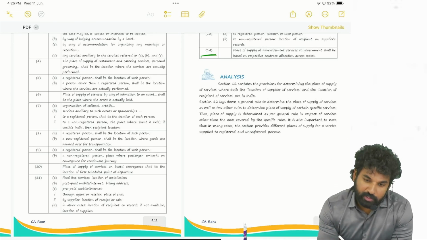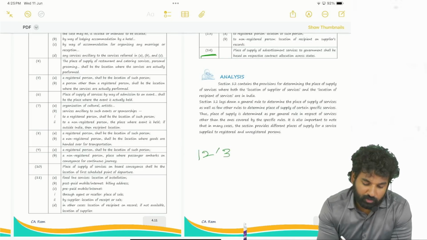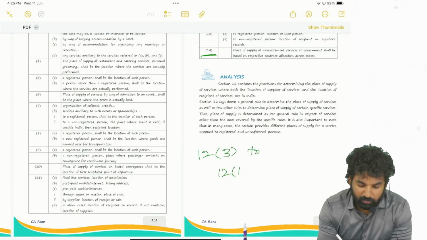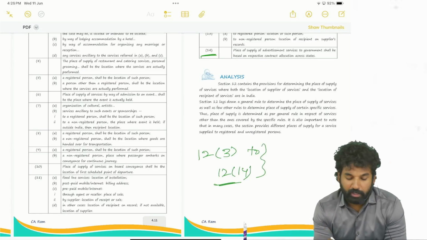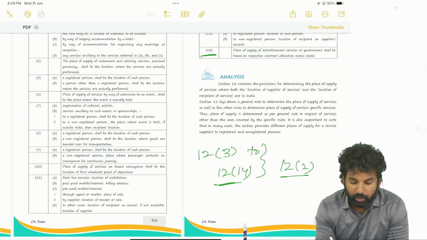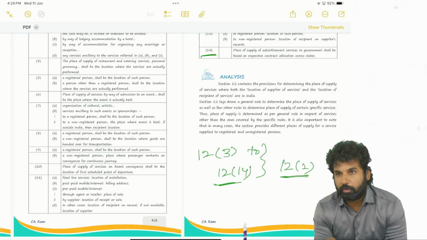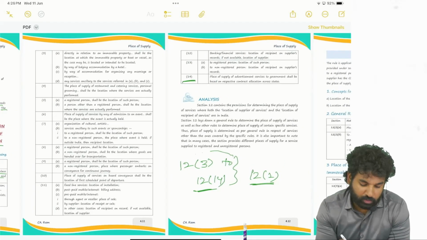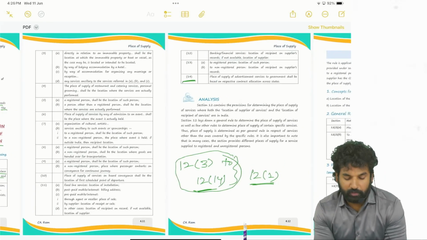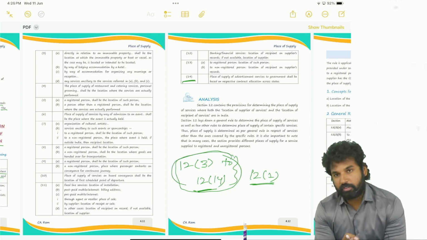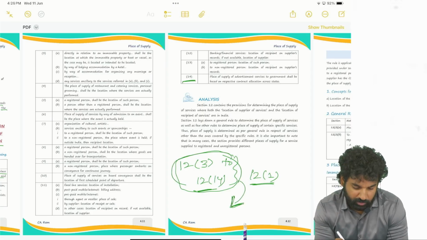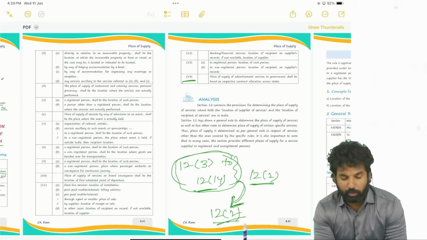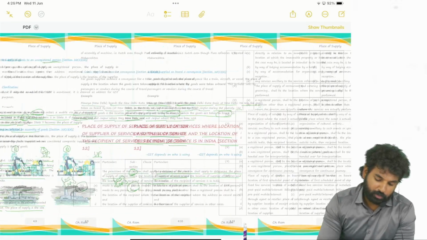So whenever the supply is not covered from section 12 subsection 3 to section 12 subsection 14, in such cases section 12 subsection 2 general provision will be applicable. Whenever the service has not been covered from subsection 3 to subsection 14, the general principle will apply. Okay, so what is the general provision? We will see here.